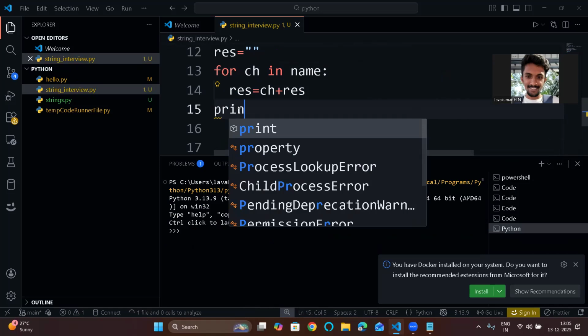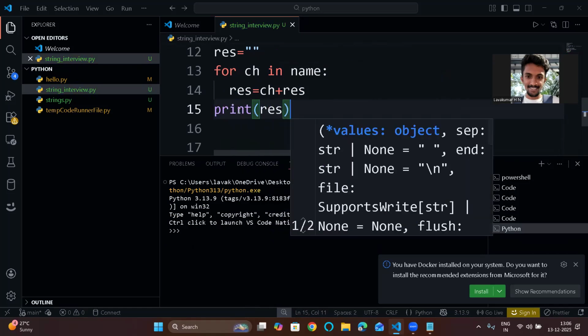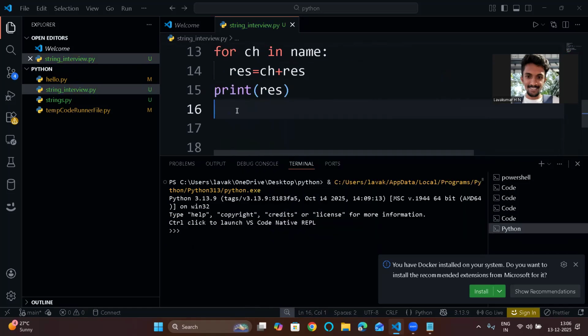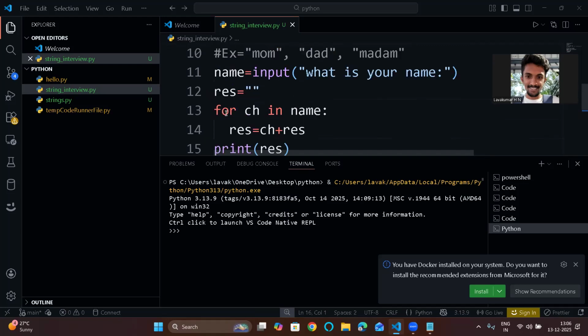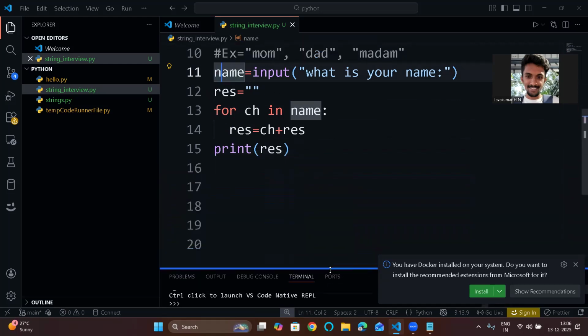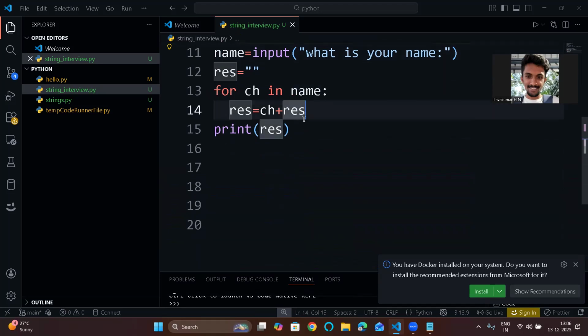Let's print result here. The next step is the main step. You have reversed whatever input the user has given. Now what will you do? You will compare. I have explained conditional statements, and here comes the conditional statement.